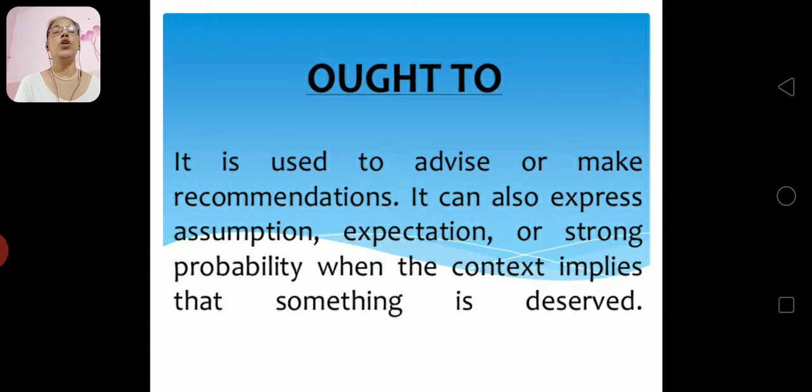Ought to. Ought to is also one kind of should. It is used in the same manner, but the only thing is that it is a different word. It is used to give advice, make recommendation. It also expresses assumptions, where you are assuming something about the future. Then expectations, strong probability. Strong probability means where you are having surety. When the context implies something is deserved.